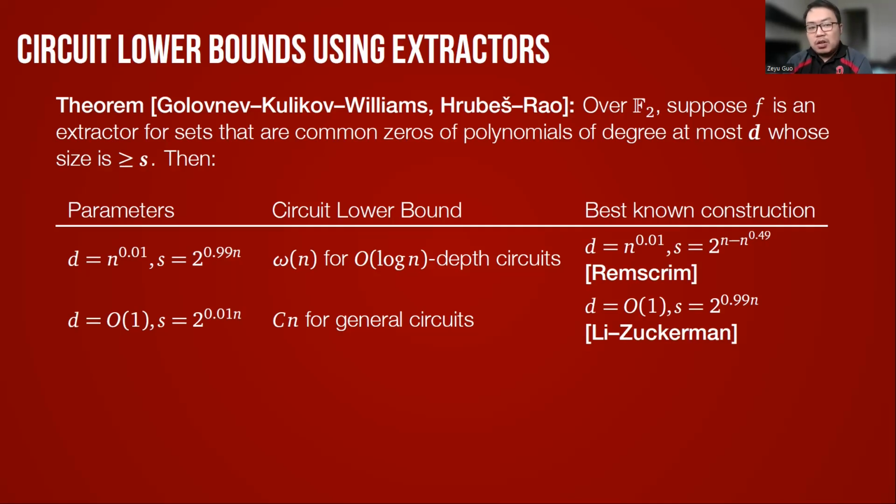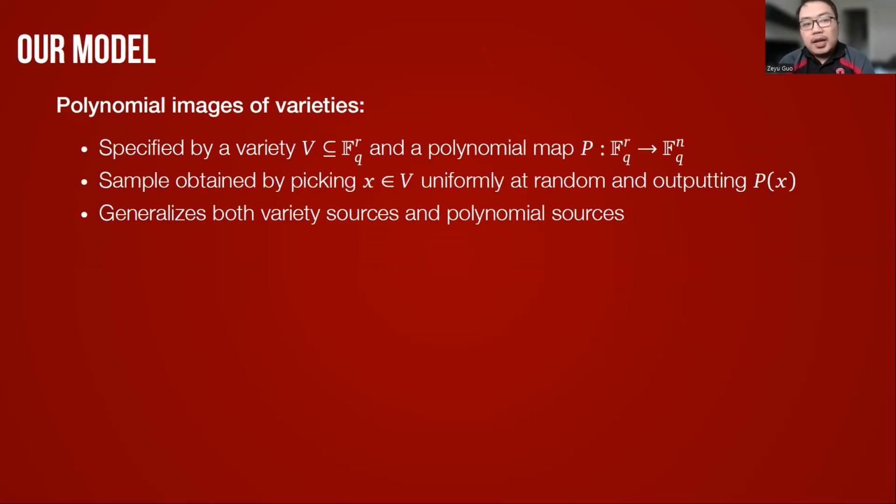So in particular, for variety sources over F2, all the constructions are kind of weak, and we do not know strong enough constructions that would in particular recover the results for affine sources over F2. And now let me explain our model. We consider an even more general generalization of affine sources called a polynomial image of a variety.